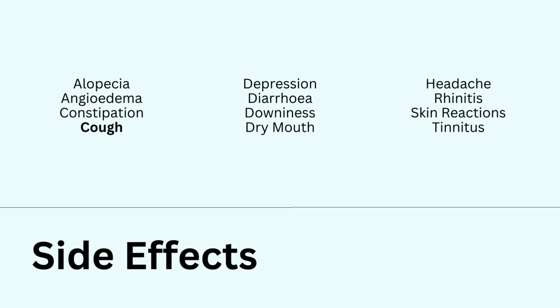Now, normally ACE will break down bradykinin and substance P. If it's blocked, these substances start to build up in the lungs, causing bronchoconstriction, so some patients experience a dry, tickly cough. This won't get better with time, so these patients are often switched to an angiotensin-2 blocker or an ARB instead, as ACE will still be circulating as normal.